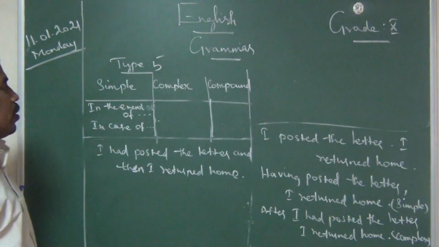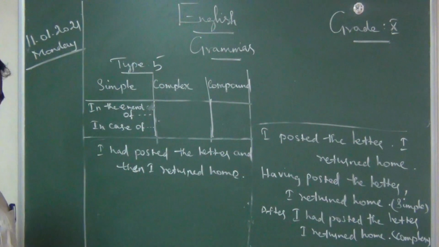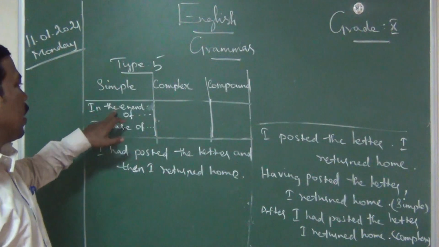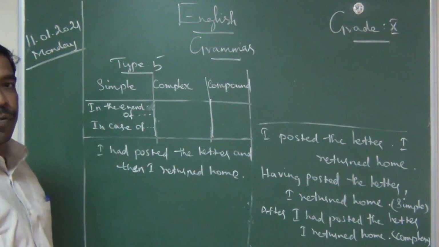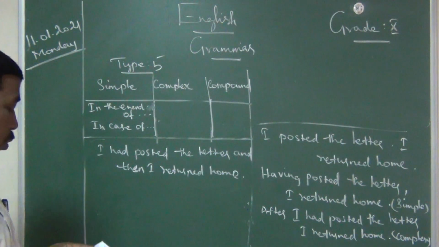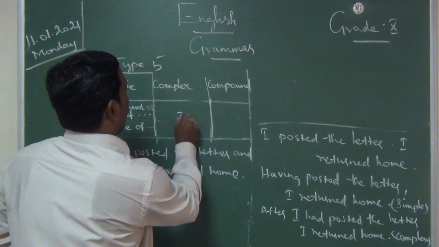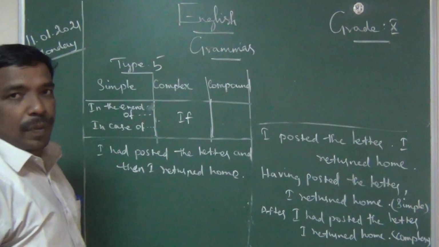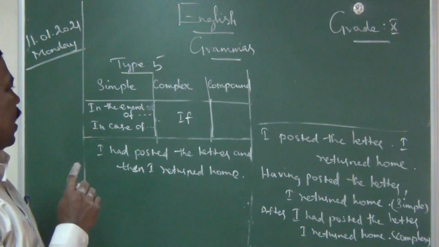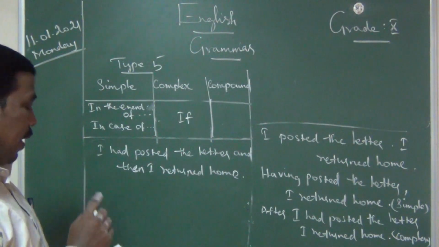Have you understood? What is the simple sentence? Simple sentence will come: in the event of, in case of. Okay, this is actually positive sentences. Then in the event of, in case of, complex, it is if.